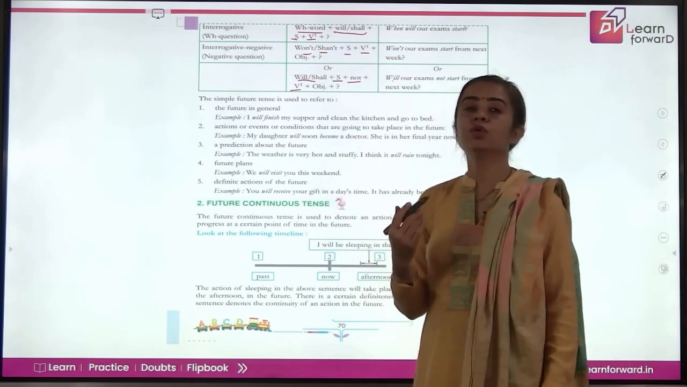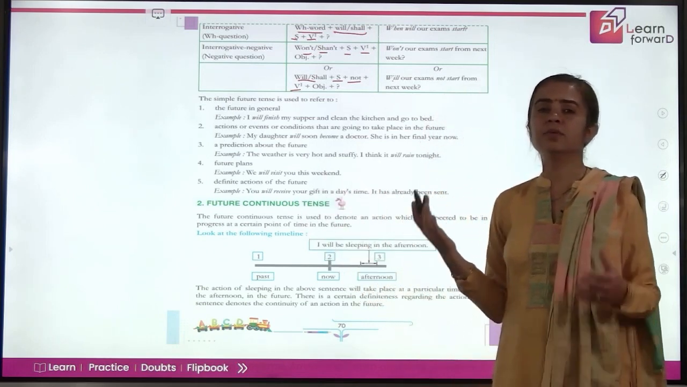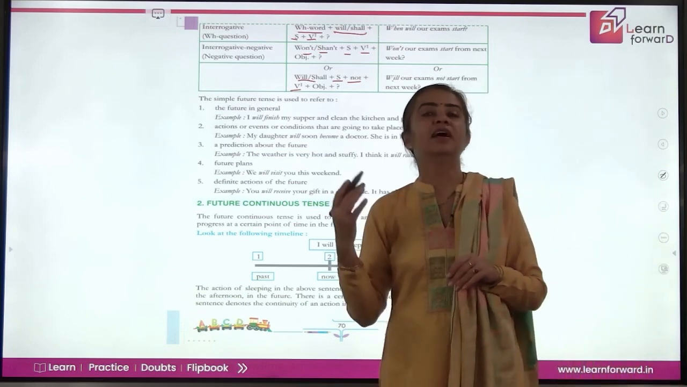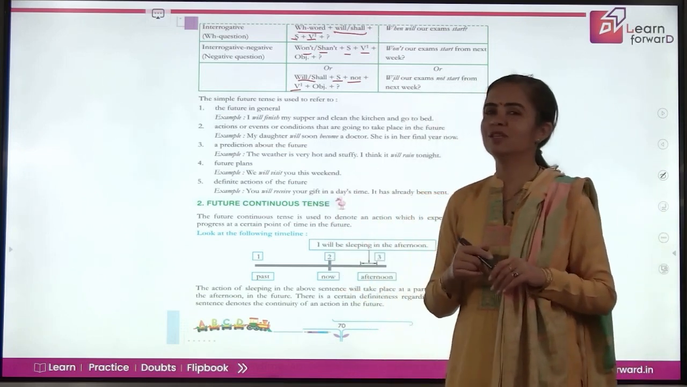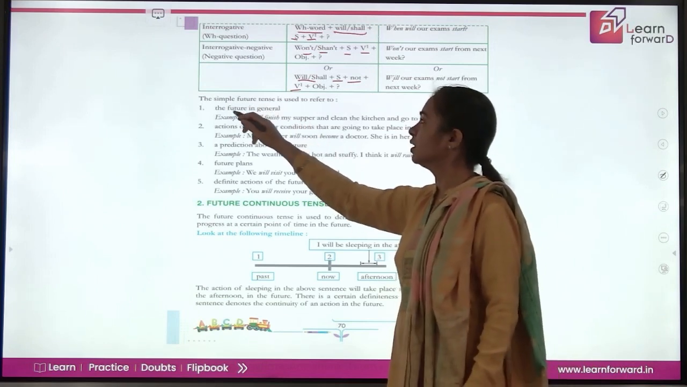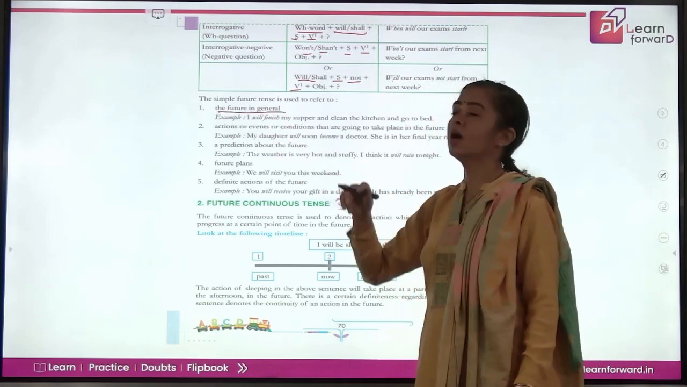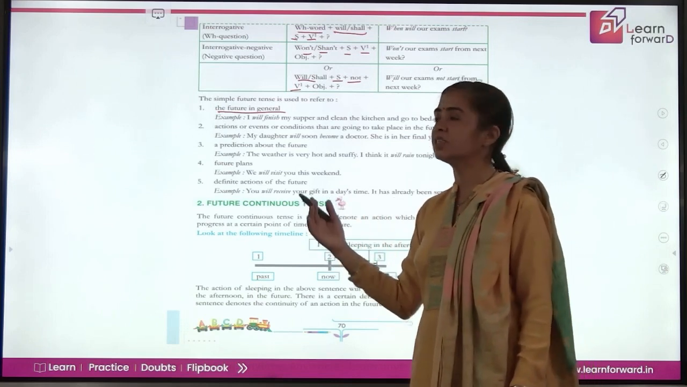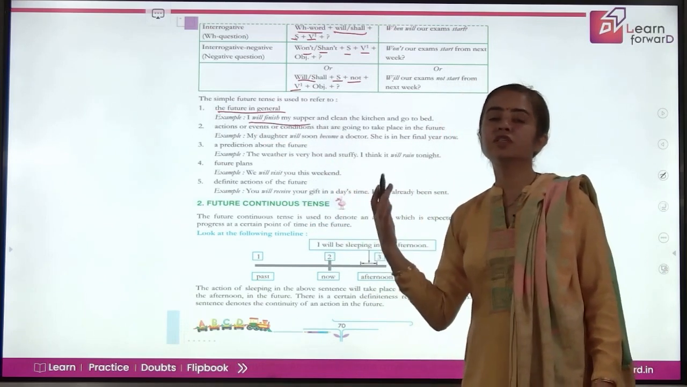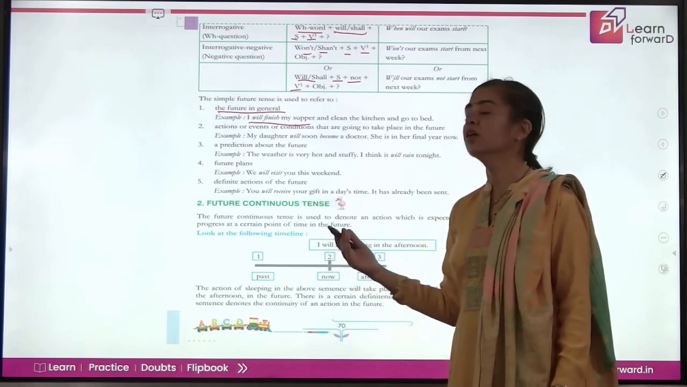Now let us also understand when to use future tense, because until and unless you know when to use simple future tense, just taking care of the formation won't help. So let's learn now where to use simple future tense. It is used when you are talking about future in general, for any action that you will do in future. I will finish my supper. So you are talking of some action that will get over in future.